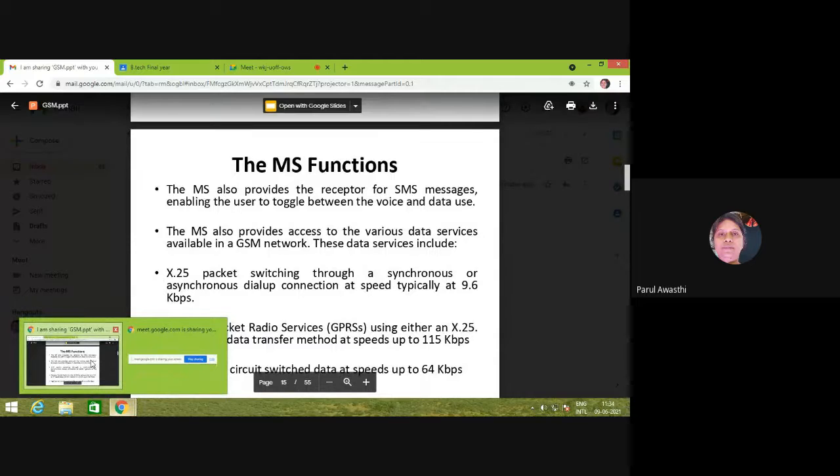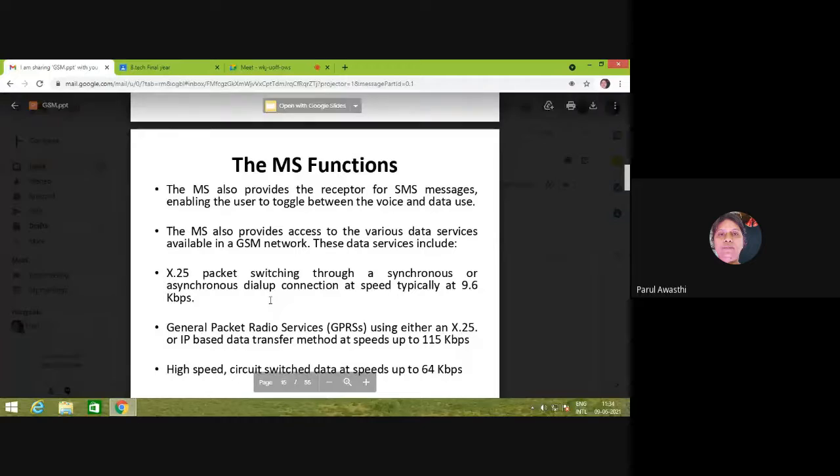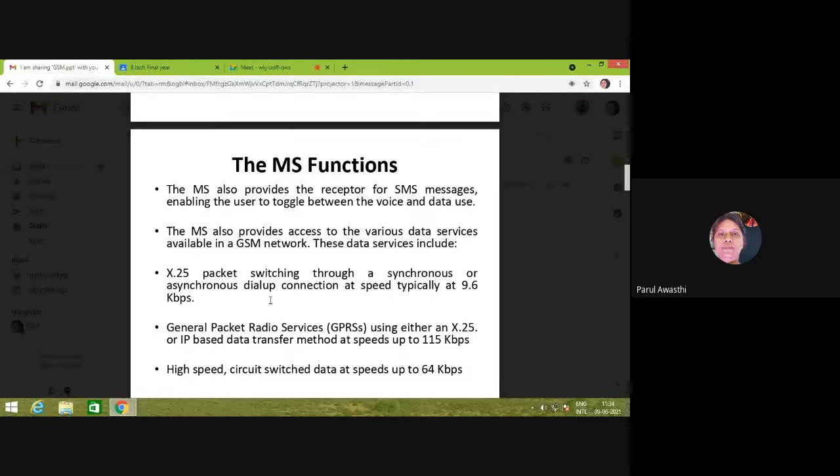We know the functions: it is a receptor for SMS messages, and it transfers your voice and data. It is used to access various types of services, and for these services, the data will be transferred via GPRS, high speed circuit switched data, or X.25 packet switching data.